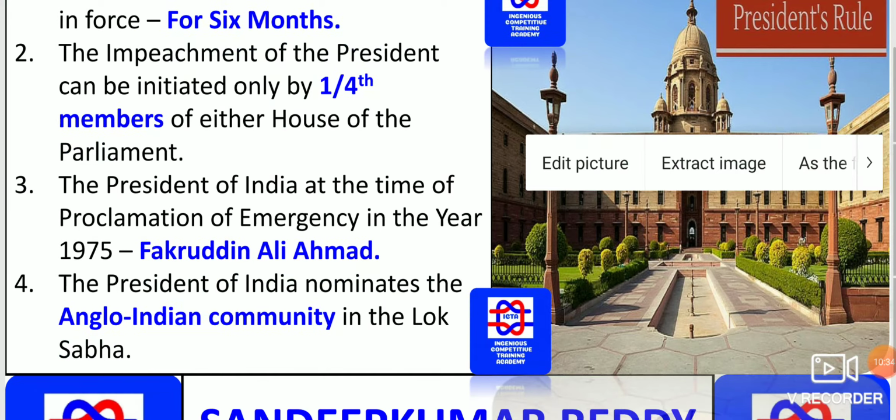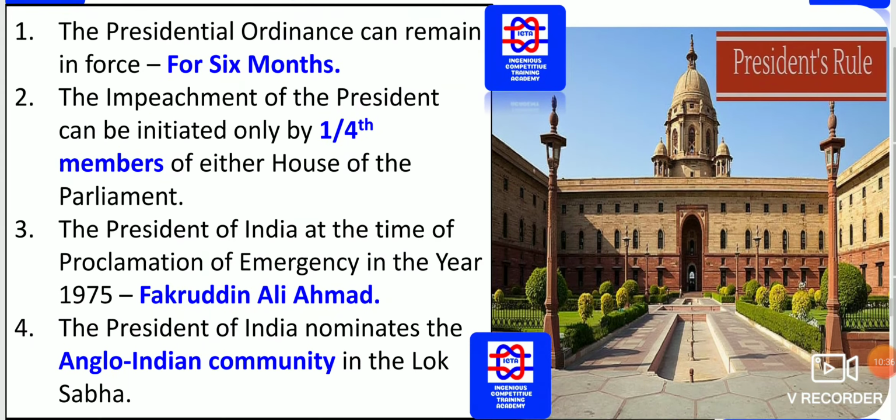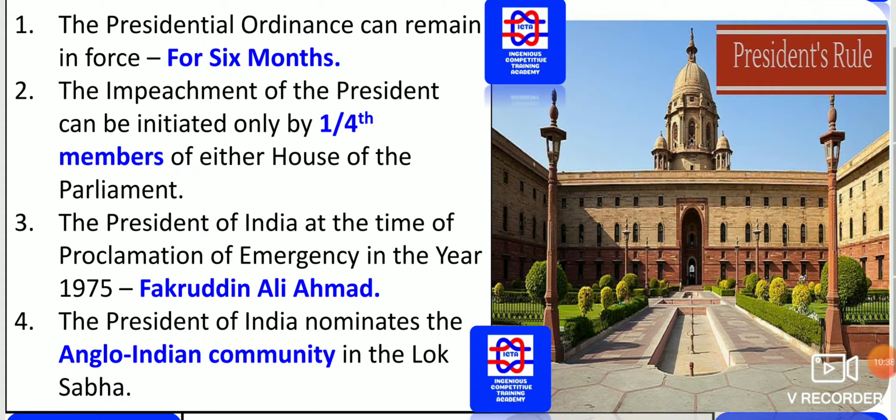What important points do we have to remember? Presidential ordinance can remain in force for how many months? That ordinance can remain in force for 6 months. The impeachment of the president can be initiated only by 1/4 of the members of either house of the parliament. So if the impeachment process is to be initiated, 1/4 of the members have to be there in either house of the parliament.